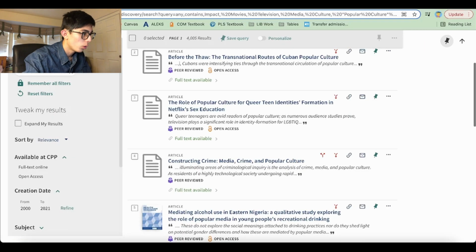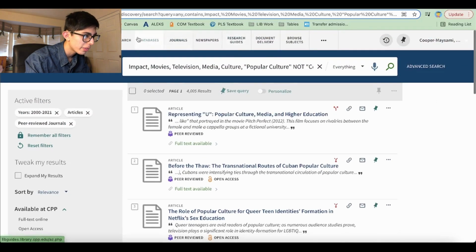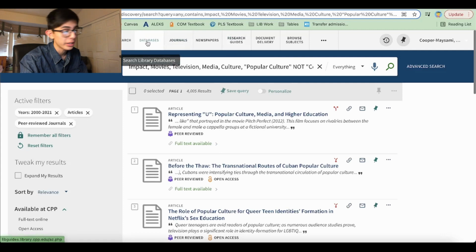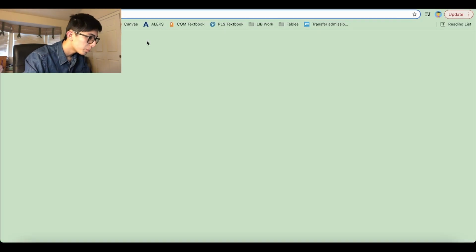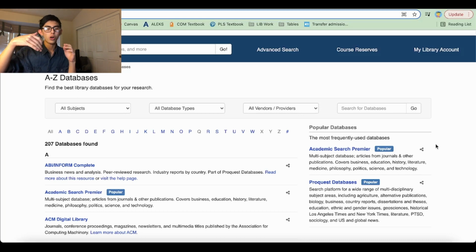Okay, let's go back to OneSearch. If we scroll up all the way here to the top, you'll see a button right there that says databases. If we click it, here we see a place that we can search for a database. A database is like a mini OneSearch that can help you search for articles in a specific field that you specify. That will help make sure that the articles that you get are more relevant to your subject and that the people writing them have a more credible authority on what you're looking for.